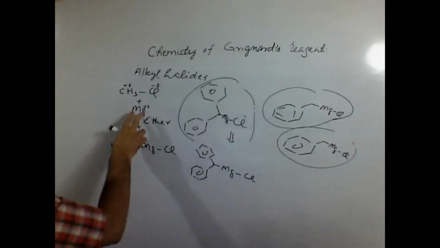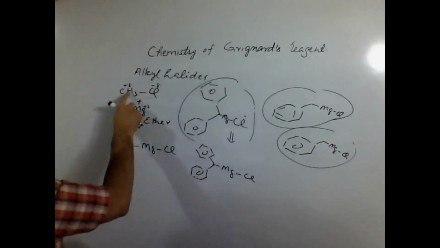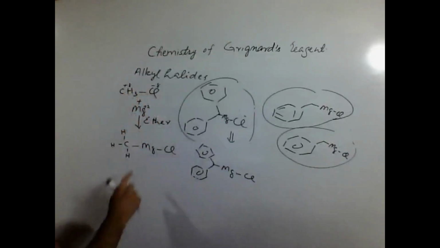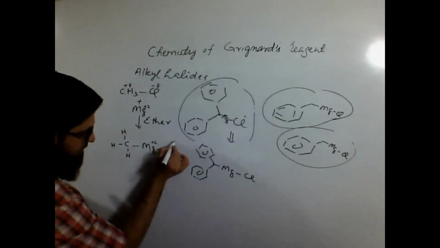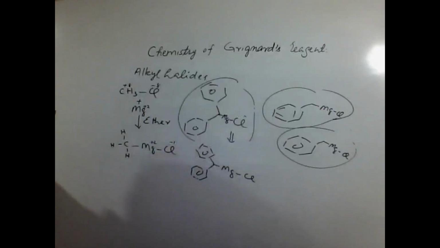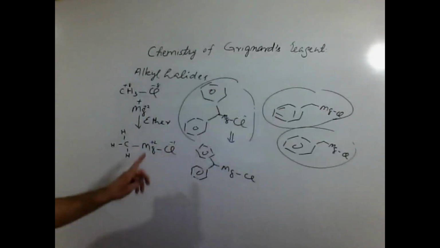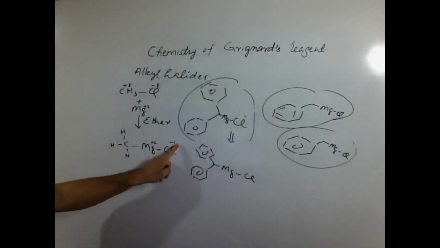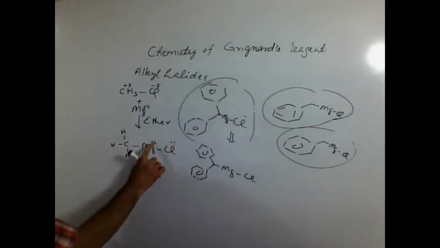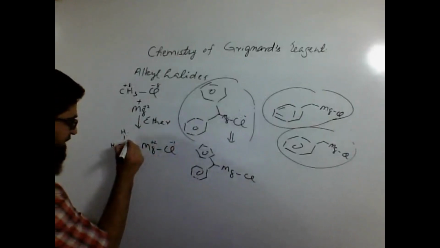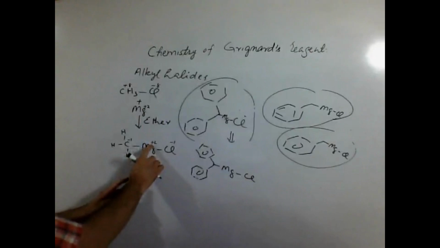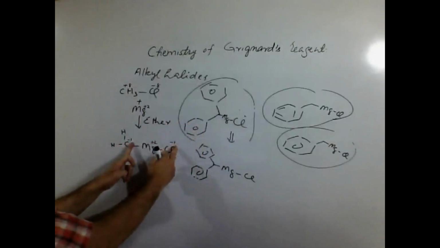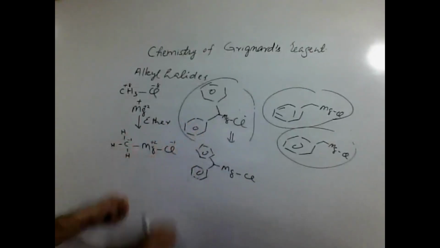What happens when magnesium gets inserted in between this alkyl and the halide part? This +2 is balanced by halides. We have an idea they carry -1 charges. So out of the two, one has been balanced by the -1 of the halide. The other +1 has to be balanced when this carbon becomes -1. Here it is +2, so we should have -2 around in order to neutralize the situation.